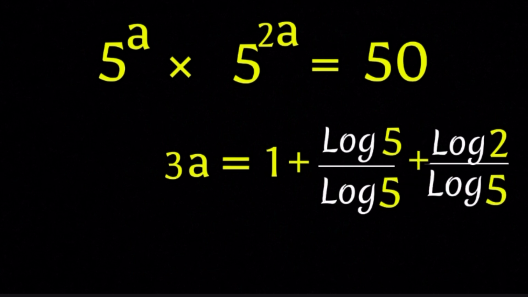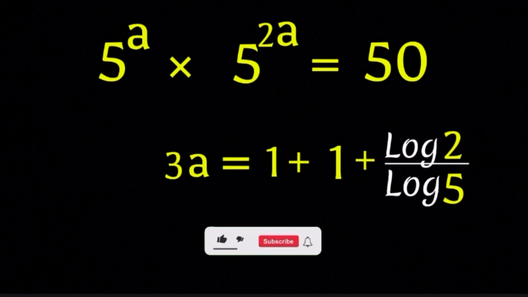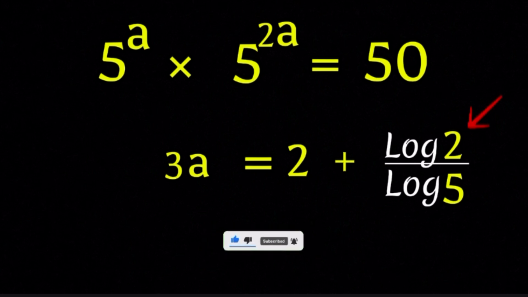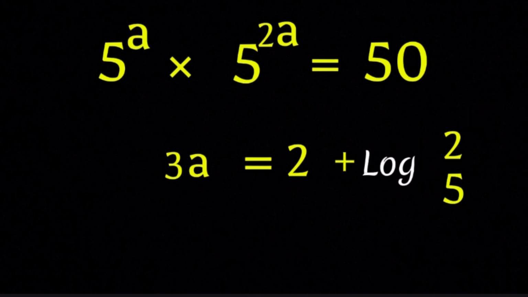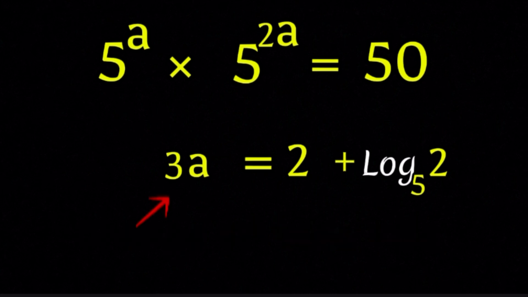Divide each by log 5, and we get log 5 over log 5 plus log 2 over log 5, which is 1 plus log 2 over log 5. And don't forget the previous one. So 3a equals 2 plus log 2 over log 5. Here's a fun fact. Log 2 over log 5 can be written as log base 5 of 2, a fancy trick called the change of base rule. And yes, it's as cool as it sounds. So 3a equals 2 plus log base 5 of 2.